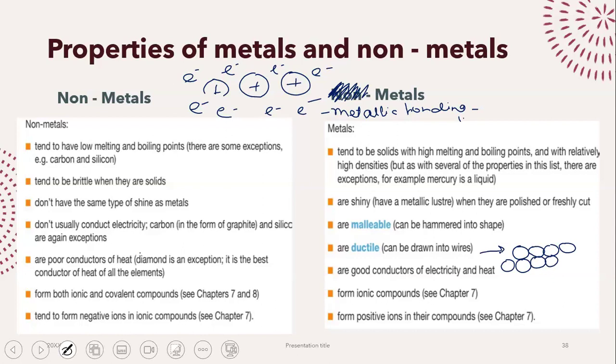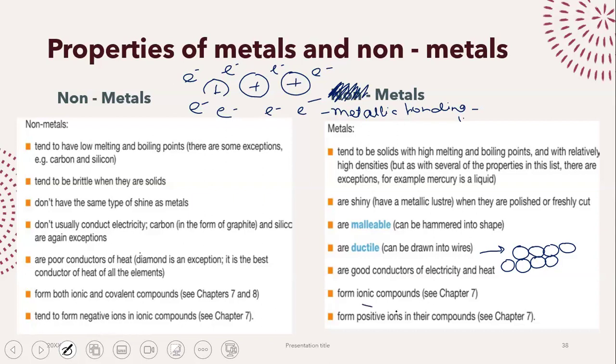Now, another property of metals is that they're good conductors of heat and electricity. Non-metals do not generally conduct electricity. Keep that in mind: non-metals do not conduct electricity, but graphite does. There are exceptions to everything. Silicon is also a conductor of electricity. It's a semiconductor. Non-metals also do not conduct heat, but diamond does. Diamond is the exception. Diamond is a wonderful conductor of heat.